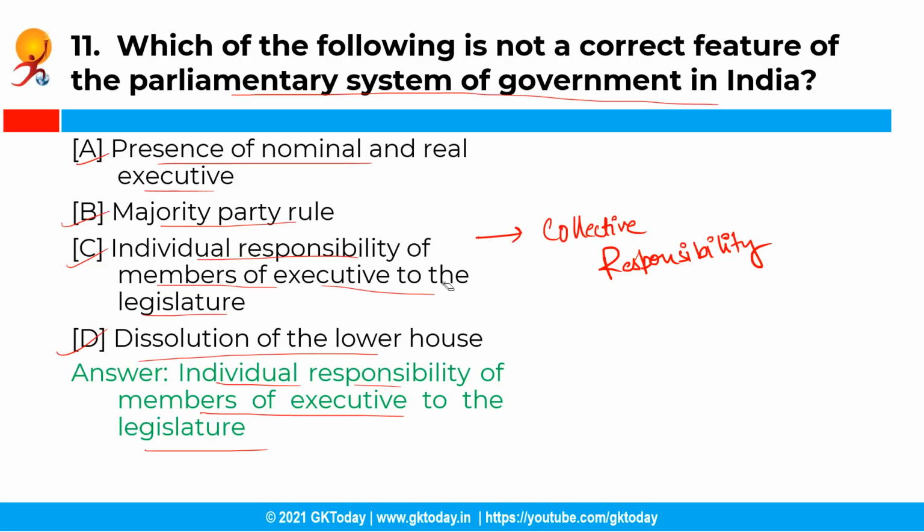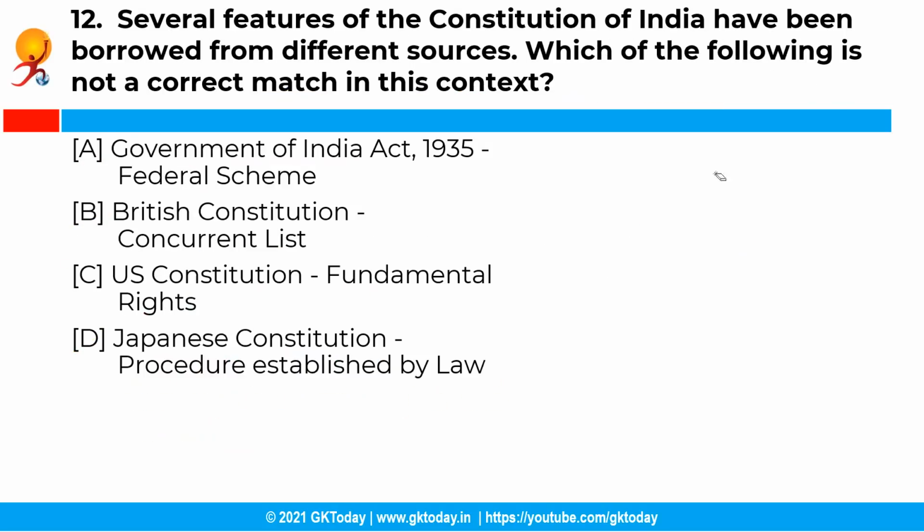The next question is, several features of the Constitution of India have been borrowed from different sources, right? Now, which of the following is not a correct match in this context? So, option A is given Government of India Act 1935 to Federal Scheme, then British Constitution to Concurrent List, and then US Constitution to Fundamental Rights, and Japanese Constitution to Procedure Established by Law.